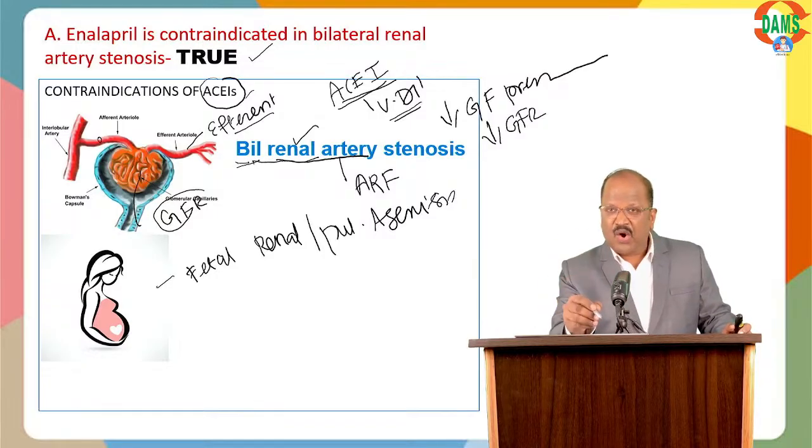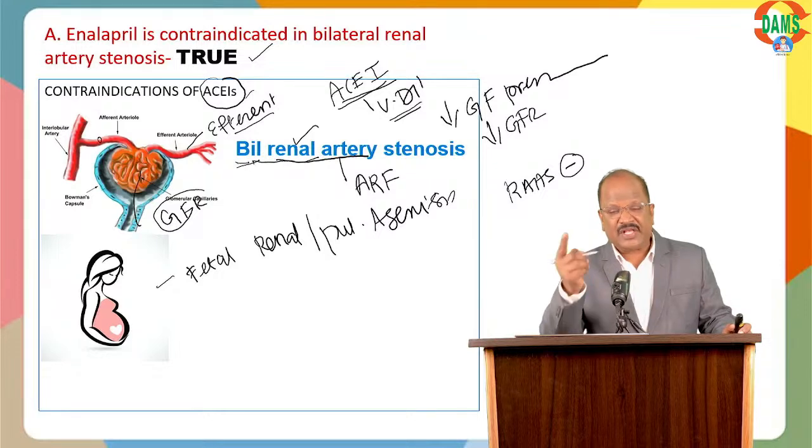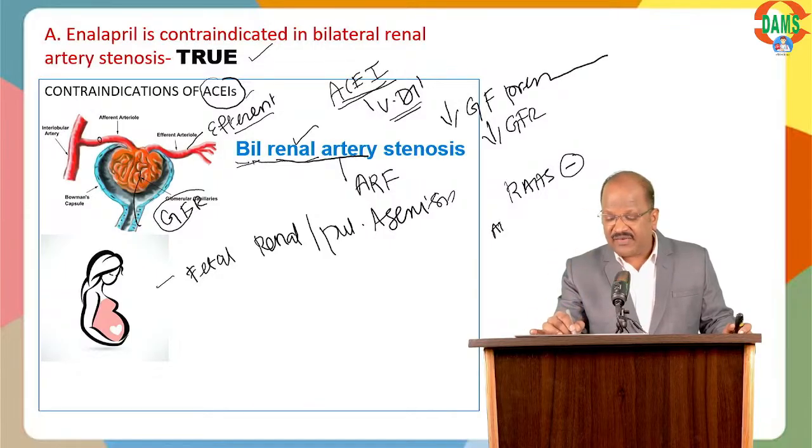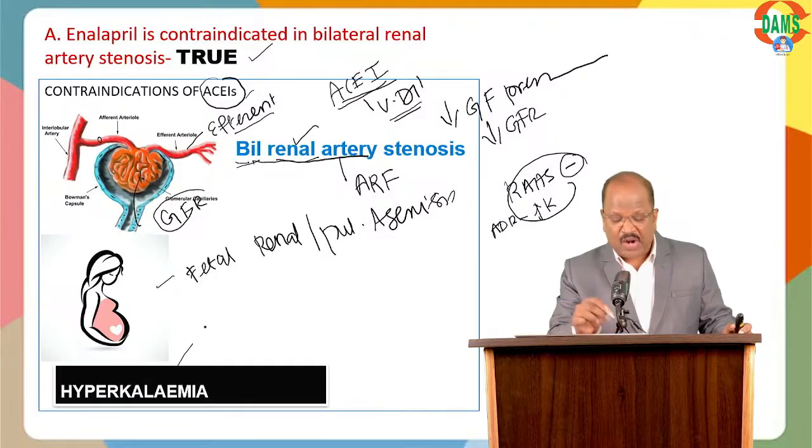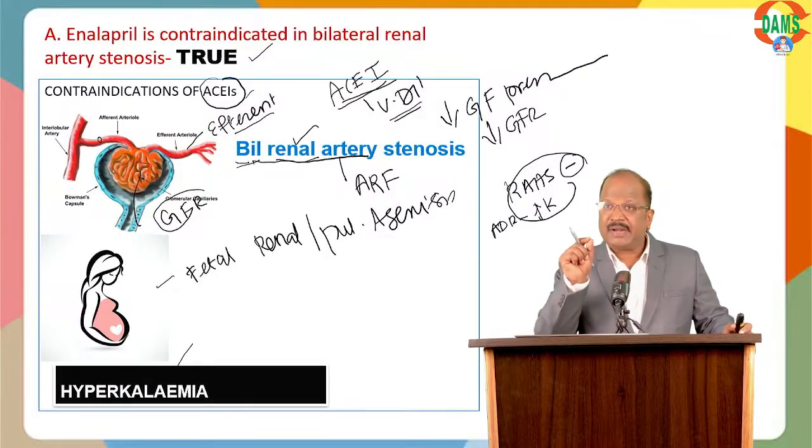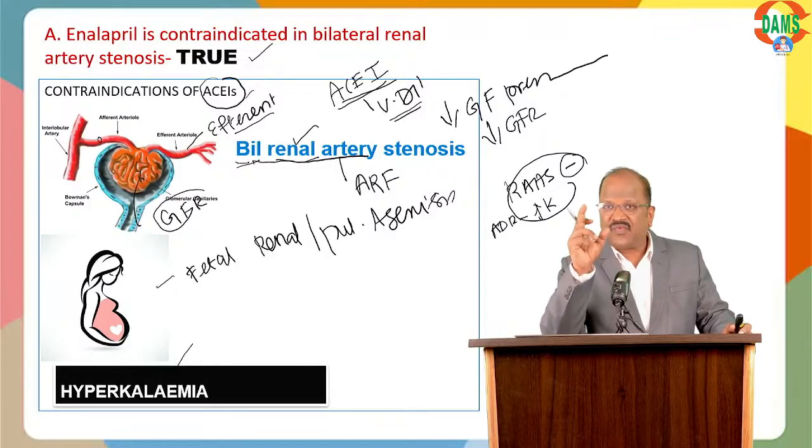Of course, all the RAAS pathway blockers, like ACE inhibitors, ARB, even aldosterone antagonists like spironolactone, all will cause the adverse effect of hyperkalemia. So they are contraindicated in hyperkalemia also. So remember, for the first statement, ACE inhibitors are contraindicated in bilateral renal artery stenosis, pregnancy and hyperkalemia.